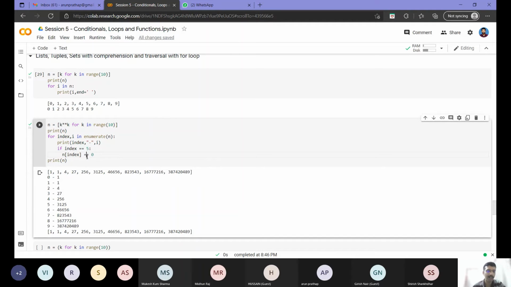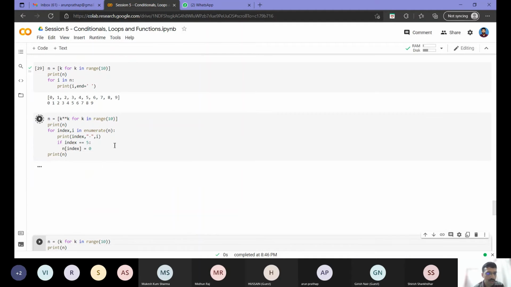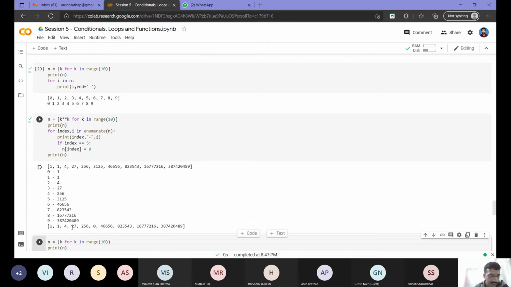So ideally I should have only one equal to here. While writing, I just accidentally put two equal to here. That is why my index 5 value did not change. So now I replace it correctly with a single equal to. And you can see here the 5th index value is changed to 0. So this is how you can use enumerate to change, update, or add values at any index, whatever you want, using this particular wrapper.